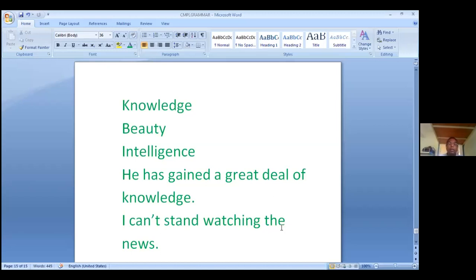Actually, there is a separate study of using articles. We'll deal with them in detail in articles. But here, regarding the abstract countables or uncountables, or the concrete countables or uncountables, we are learning where to use the. So before the word news, we can use the sometimes, but what these sometimes are will be studied in our article chapter. But we cannot use a news, two newses, three newses.